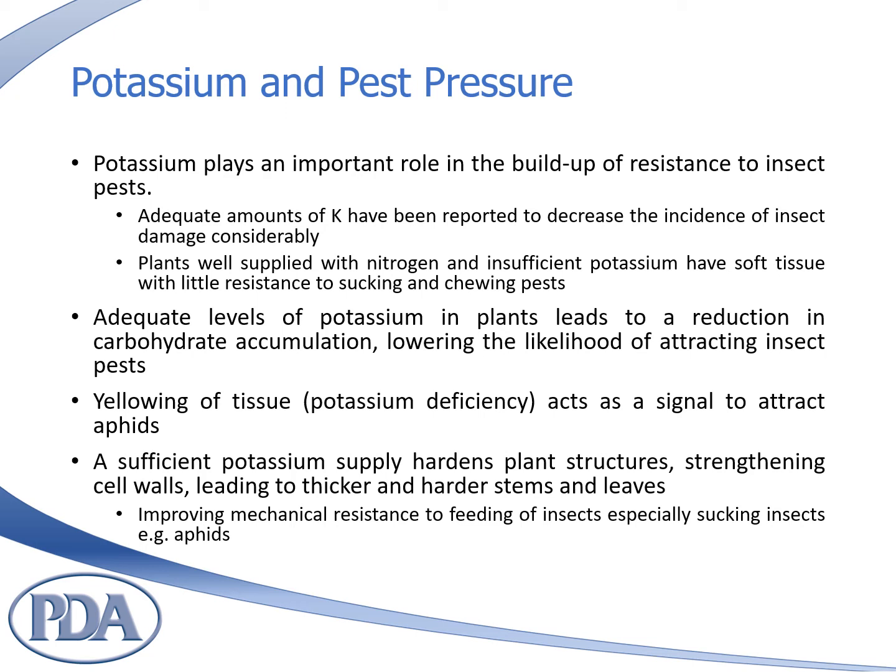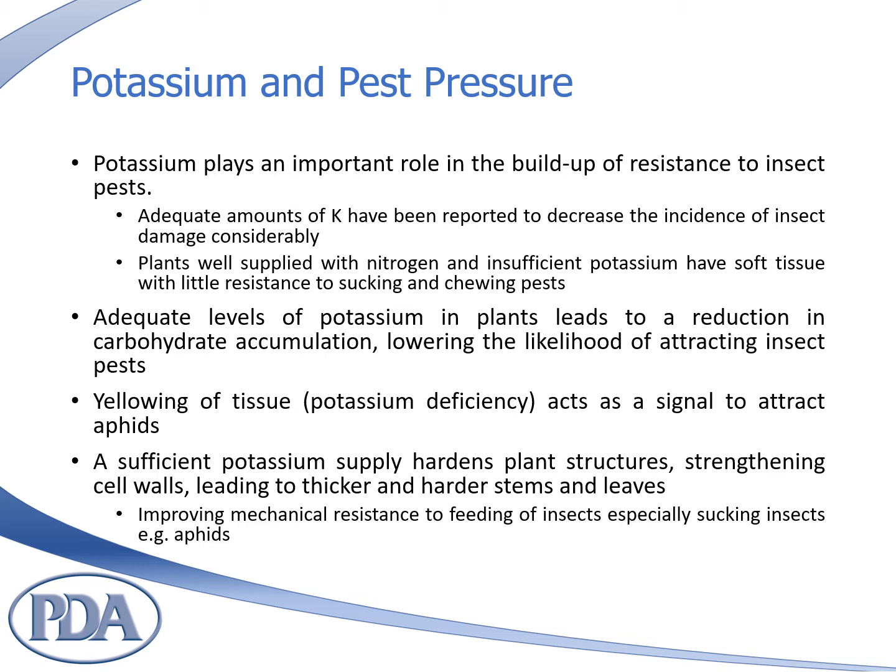The role of potassium in mitigating crop damage due to insects is complex. Potassium plays an important physiological role, including build-up of resistance to insect pests. Adequate amounts of K have been reported to decrease the incidence of insect damage considerably. Plants well supplied with nitrogen and insufficient potassium have soft tissues with little resistance to sucking and chewing pests.